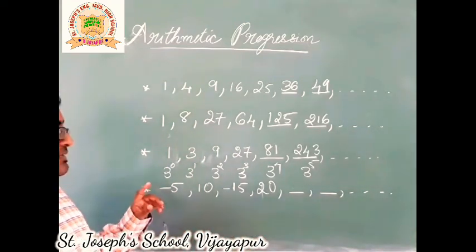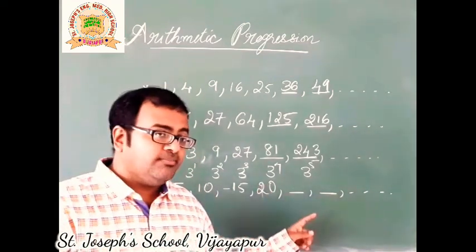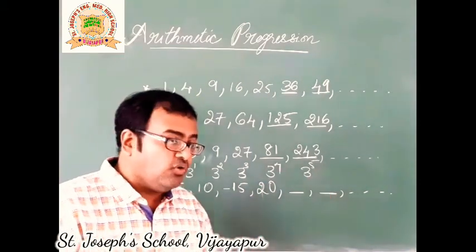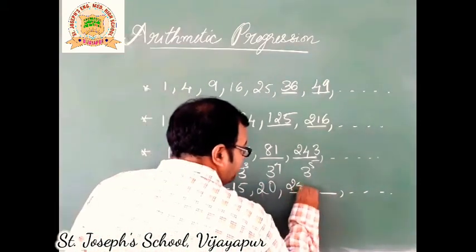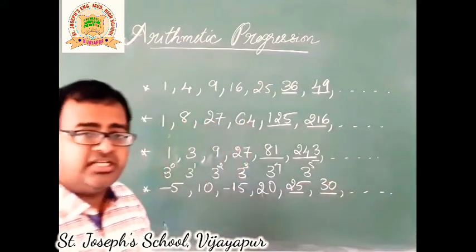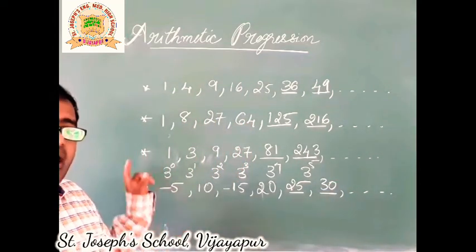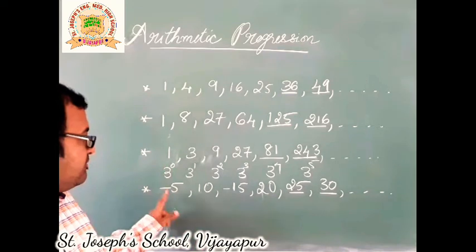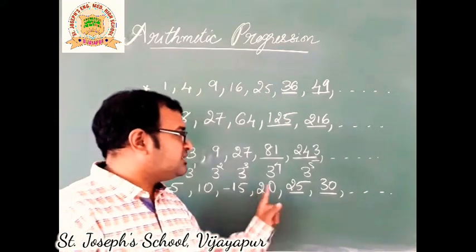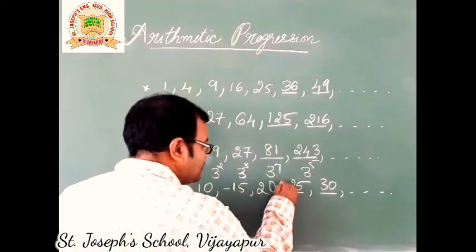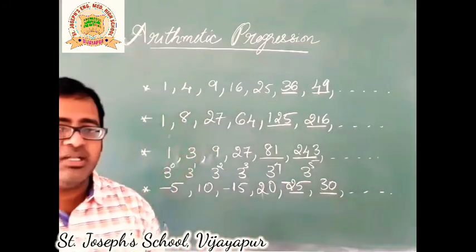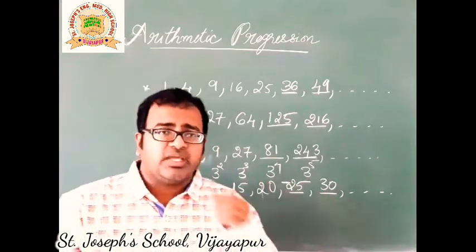The last one, very easy. That's multiples of 5 there. So the next two multiples of 5 you know, that is 25 and 30. Only thing you have to see is alternatively there is a negative sign. Minus, plus, minus, plus. This must be minus. So minus 25 and there is plus. Quite a lot of examples you can discuss here.